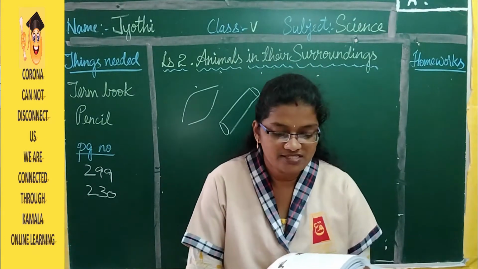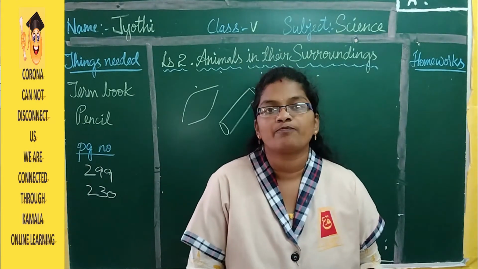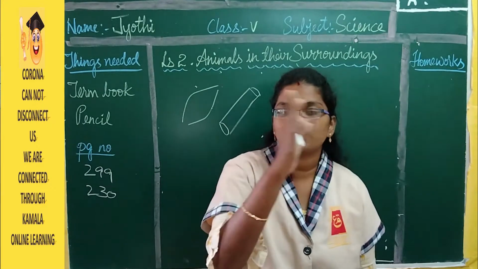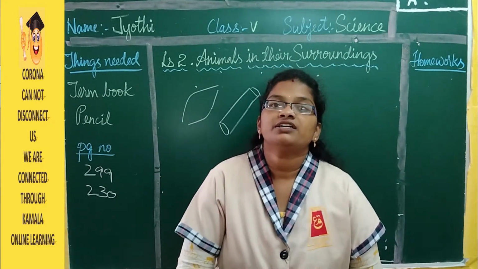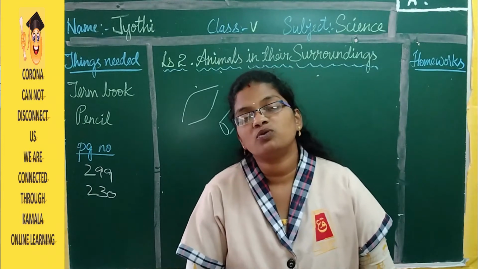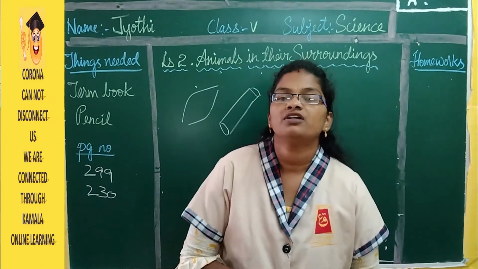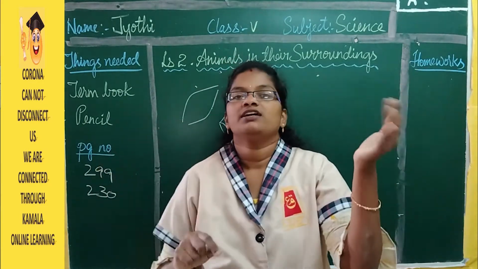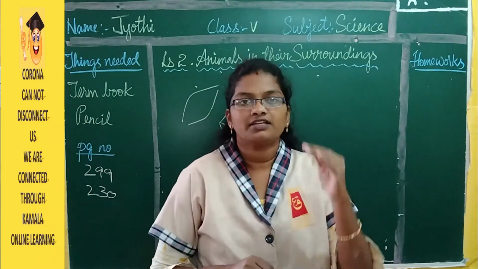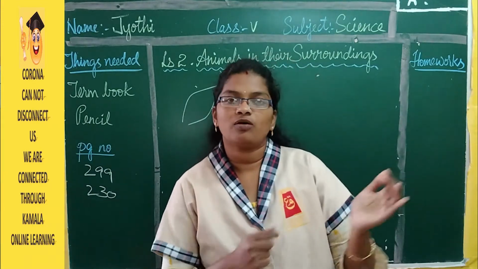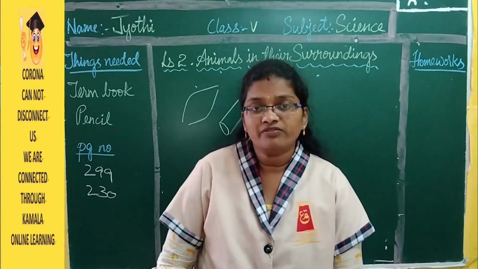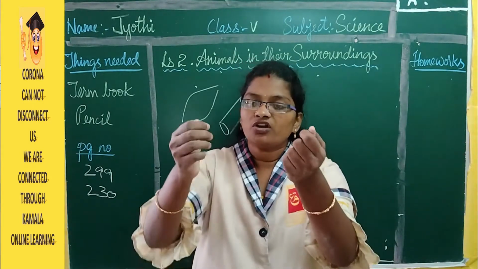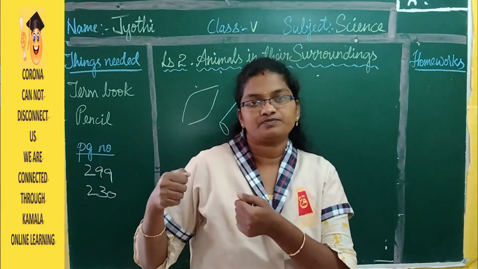A tail to change the direction while flying. So how does a bird know to change the direction, whether to go to left side or right side? Here the tail will move the direction of the bird. So if it wants to move to the left side, the tail will move to the right. And if it wants to move to the right side, the tail will move to the left side, in the opposite direction. Now whenever you are going in a boat, if you want to move front with the oar, you are going to push the water backside.